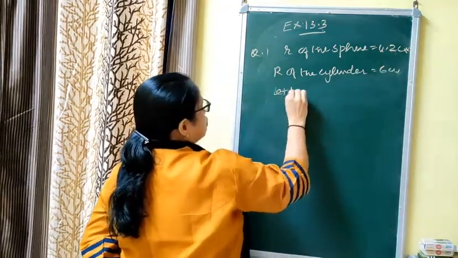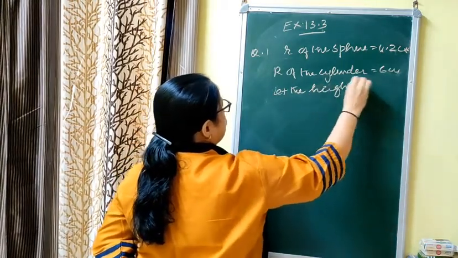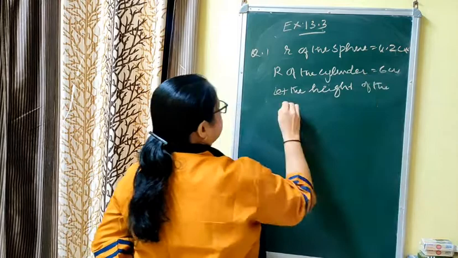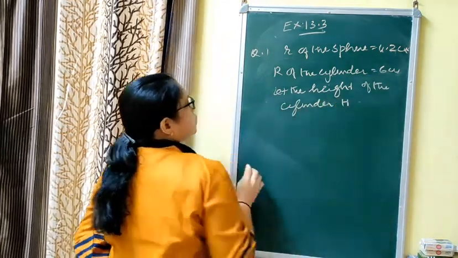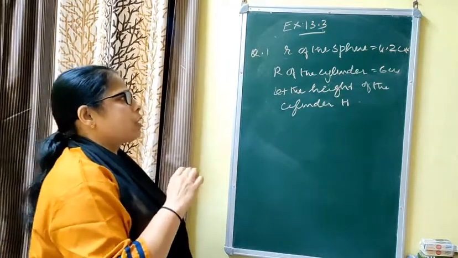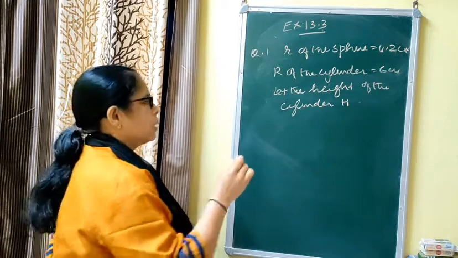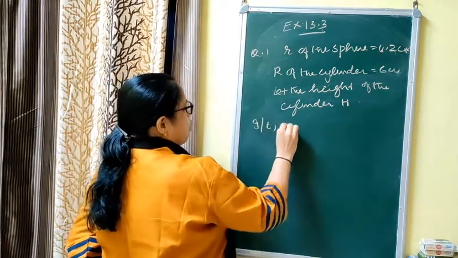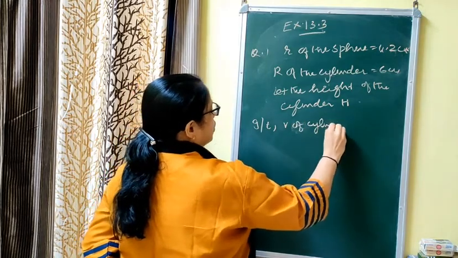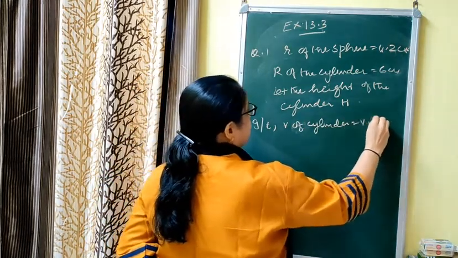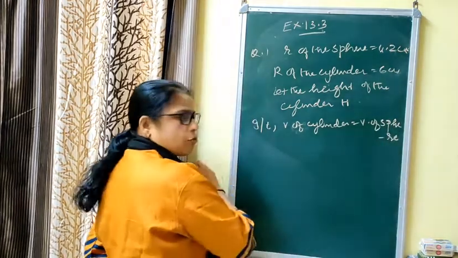Let the height of the cylinder be capital H. You are given that the sphere is melted and recast in the shape of a cylinder. That means the volume of the cylinder is equal to the volume of the sphere. Why? Because the sphere is melted and recast in the form of a cylinder.